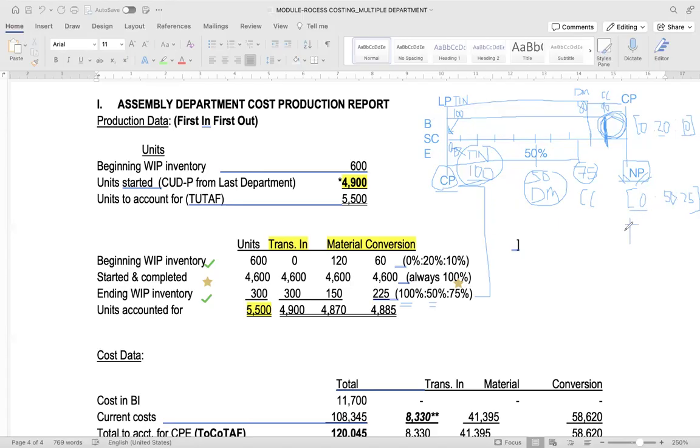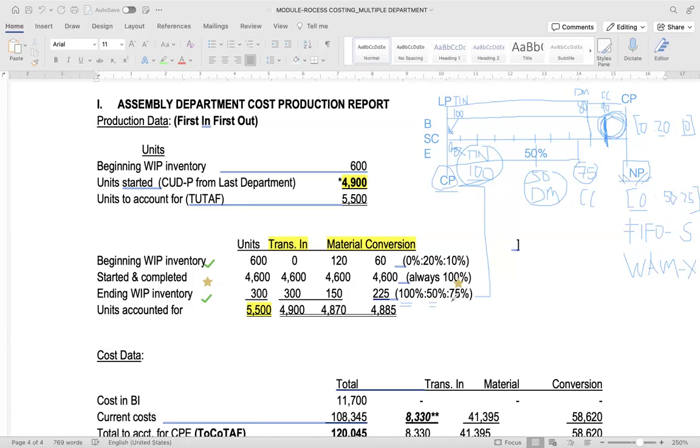Okay? If it is first in, first out, why? Because there is segregation. However, if it is weighted average method, the transferred in percentage will not be disregarded. Why? Because there is no segregation. We have to consider it at 100%.